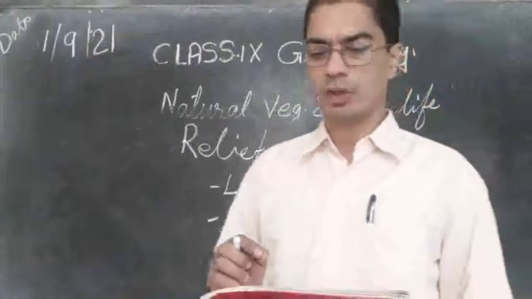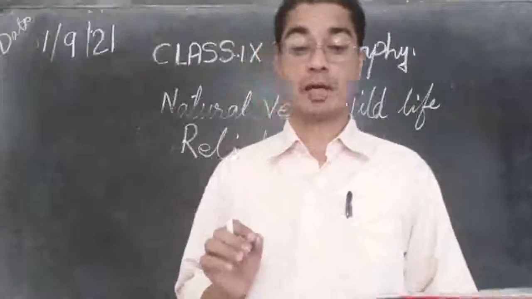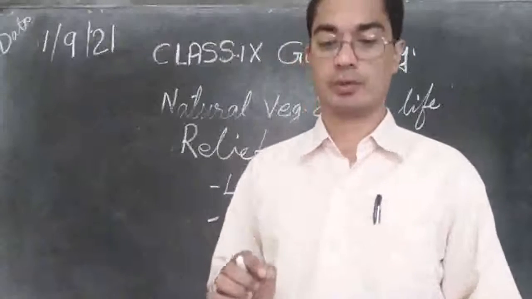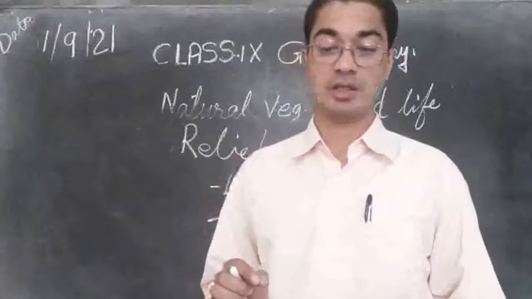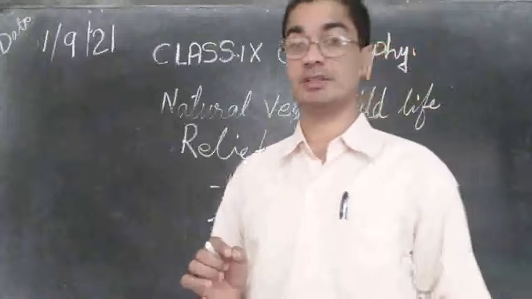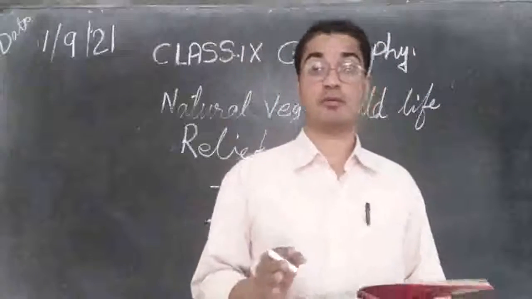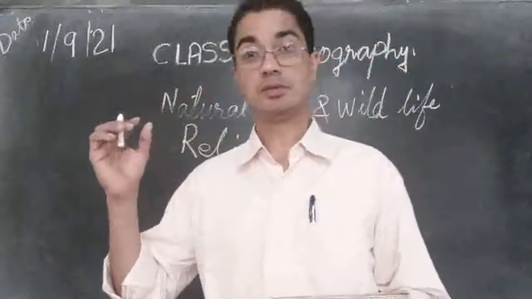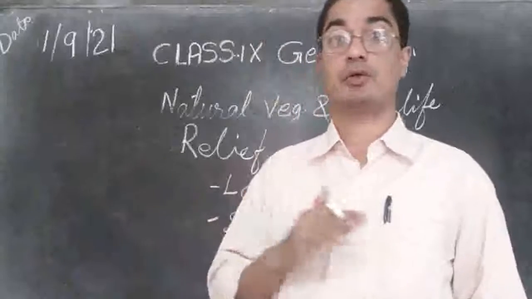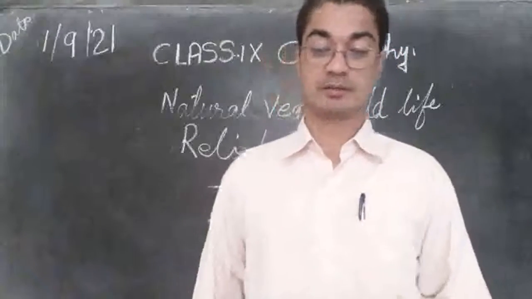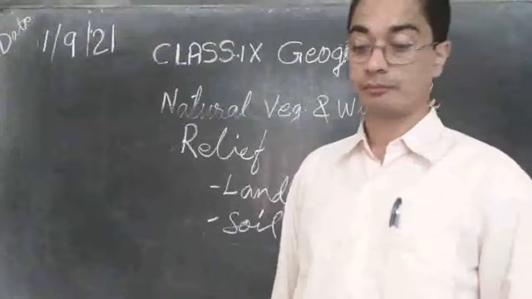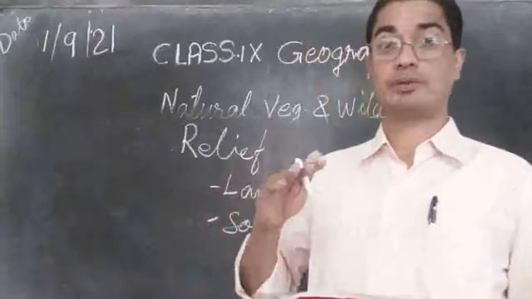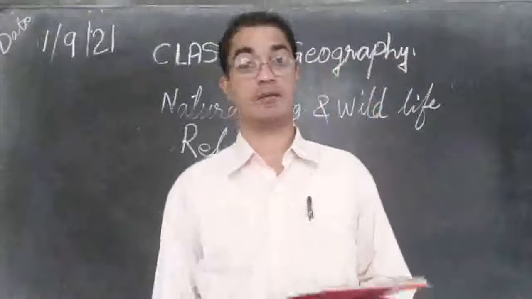Let's see how. Do you expect the same type of trees in mountainous places, in plateau and plain areas, or in the dry and wet regions? We have mountain places, mountainous regions, plateau regions, and plain areas like valleys, or the plateaus that are raised up and the level areas.